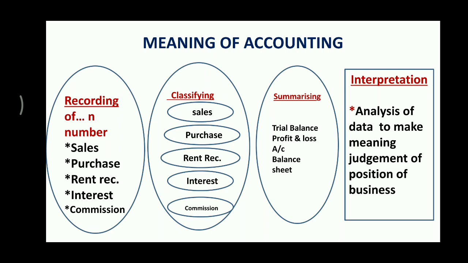Classify, just think of it as a part of sorting. Sorting means we will record the transactions which are of similar nature again in a separate book, which we call a ledger. So from the recording part, we will transfer transactions of similar nature. All the sales will be recorded separately in a book, all the purchases separately in a book, all the income in a separate book, all the expenses according to the nature of account, they will be